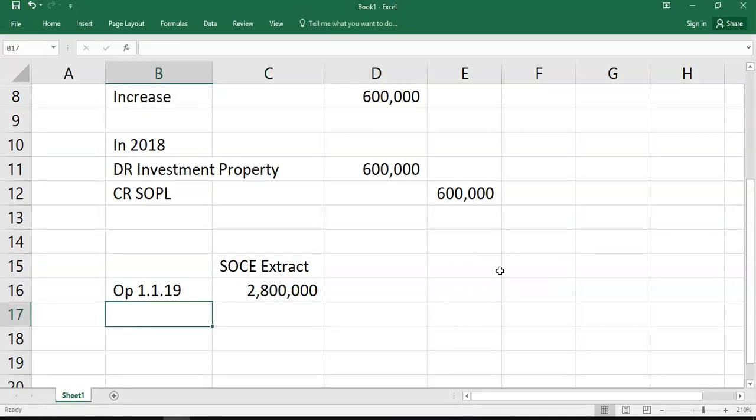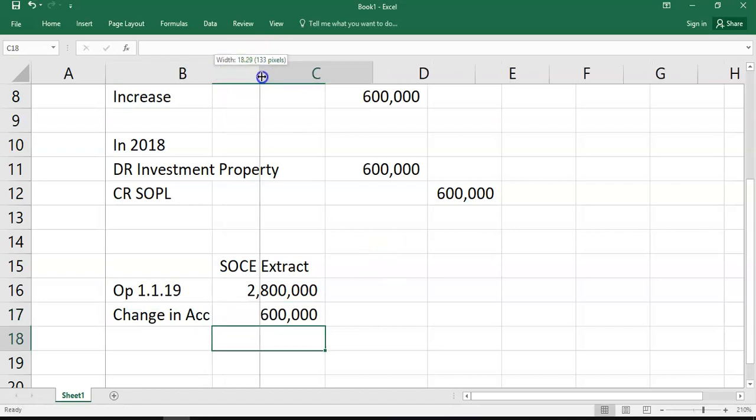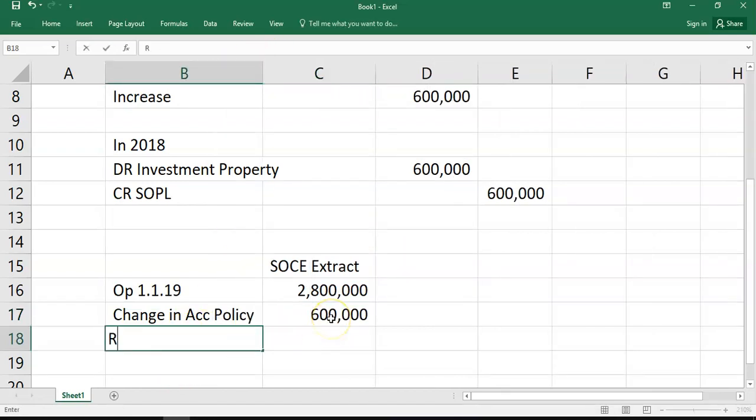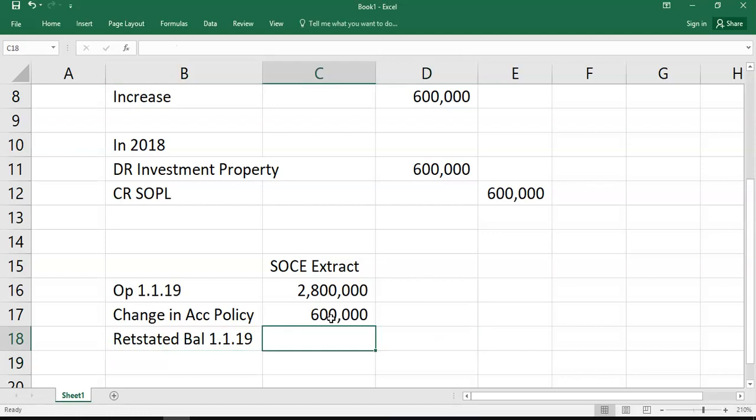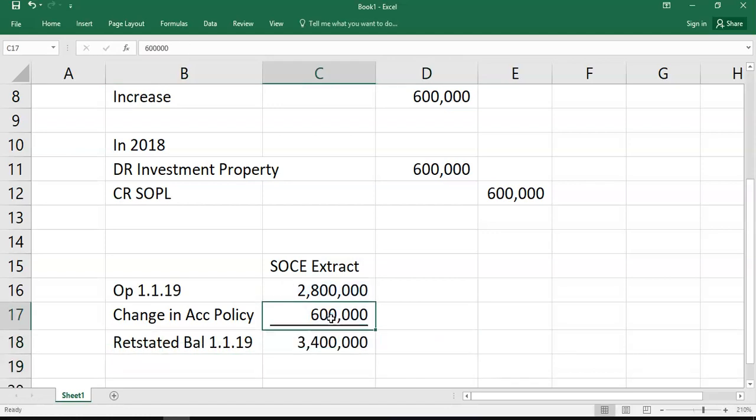And you would say change in accounting policy, and what you put there is 600,000. So that means you would say restated balance at the 1st of the 1st, 19 is now 3.4 million. That's the way you would present it. So again, if you're doing a question 1 and you're asked for a statement of change in equity, you better make sure that you understand how to make that adjustment.